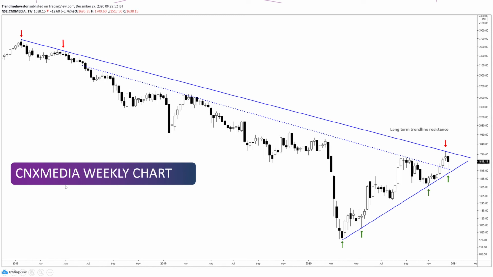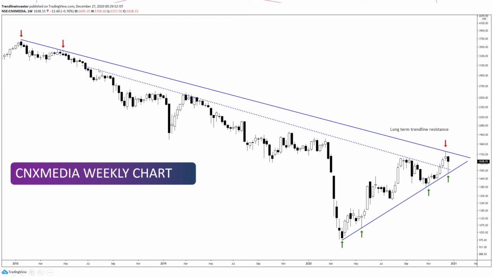So this sector has been one of the underperformers, and it hasn't broken out of the downtrend still, even after the COVID recovery in the markets. Again, this was the highest point back in February 2018, and then we had this touch point here, and that touch point here is the long-term trendline resistance, and we are facing resistance around those zones.